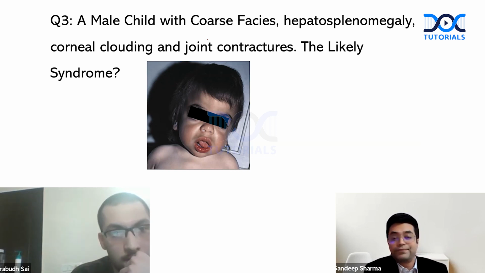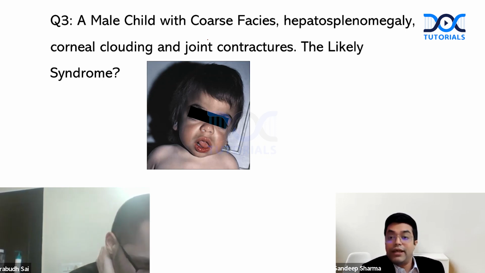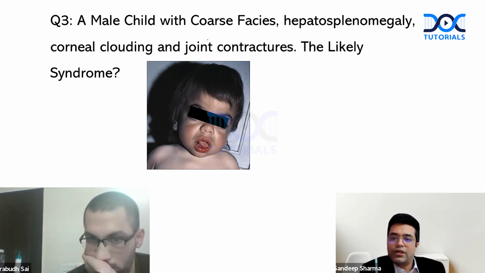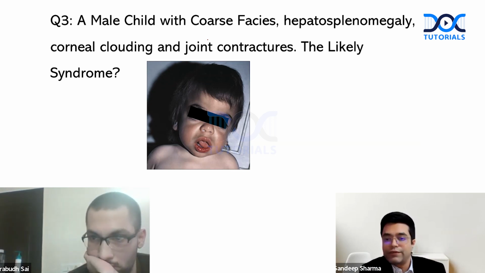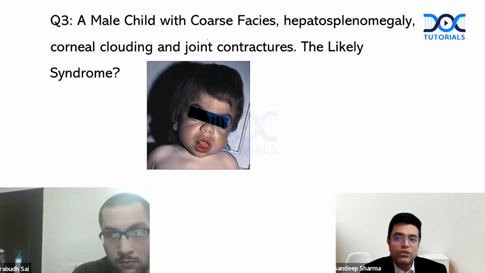Inheritance. Third thing, it is a male child. So male, both babies can be there. Age of onset. Remember, age of onset is very important. Patients of Hurler syndrome will always come to attention before 6 months of age, whereas Hunter syndrome usually comes to attention between 2 to 4 years of age. This fact is mentioned in multiple textbooks. In 2018, there was a question in AIIMS also based upon this particular fact.